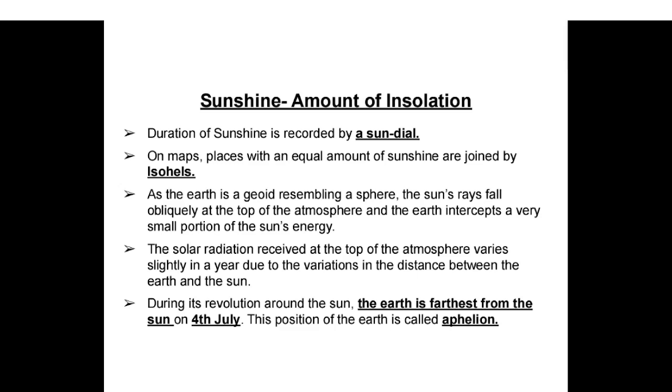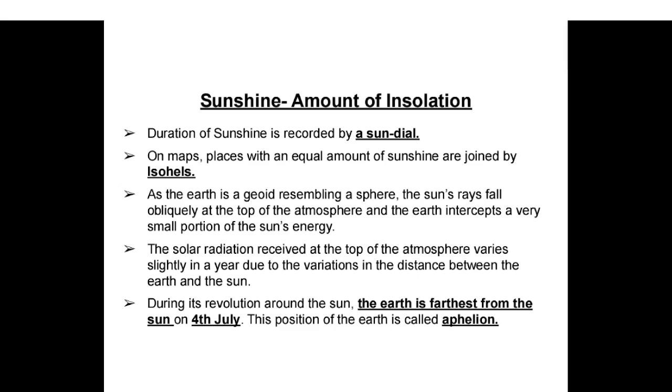As the earth is a geoid resembling a sphere, the sun's rays fall obliquely at the top of the atmosphere and the earth intercepts a very small portion of the sun's energy. The solar radiation received at the top of the atmosphere varies slightly in a year due to the variation in the distance between the earth and the sun.